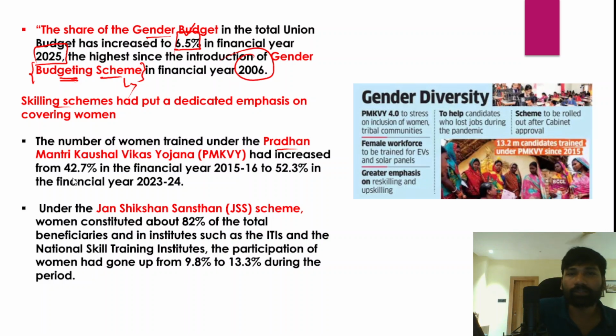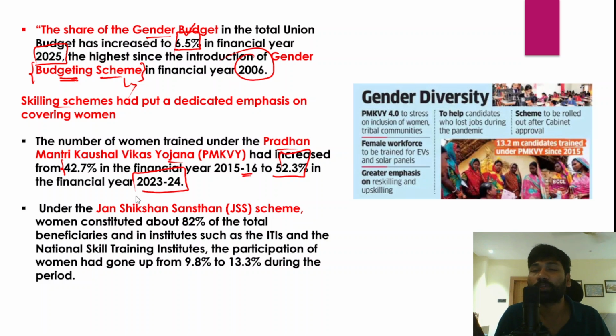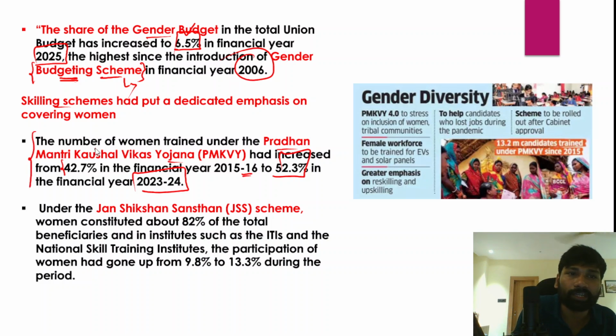The share of women who were trained under Pradhan Mantri Kaushal Vikas Yojana increased from 42.7% in the financial year 2015-16 to 52.3% in the financial year 2023-24. So it indicates that women have been coming forward, and they are actually interested in skill development and training. So that is a positive outcome, positive news.